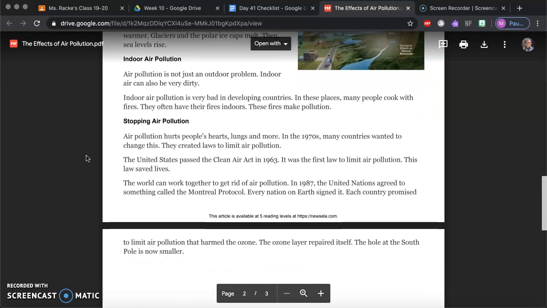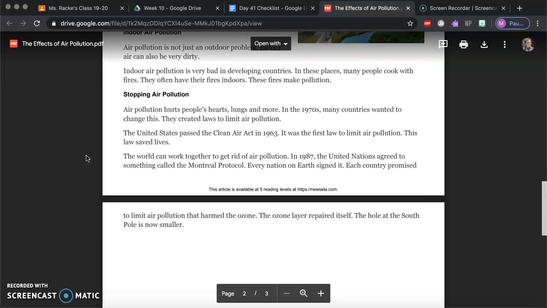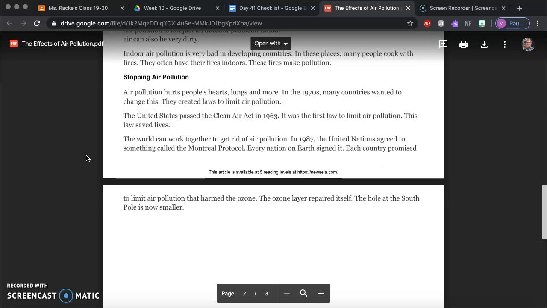Stopping air pollution. Air pollution hurts people's hearts, lungs, and more. In the 1970s, many countries want to change this. They created laws to limit air pollution. The United States passed the Clean Air Act in 1963. It was the first law to limit air pollution. This law saved lives.